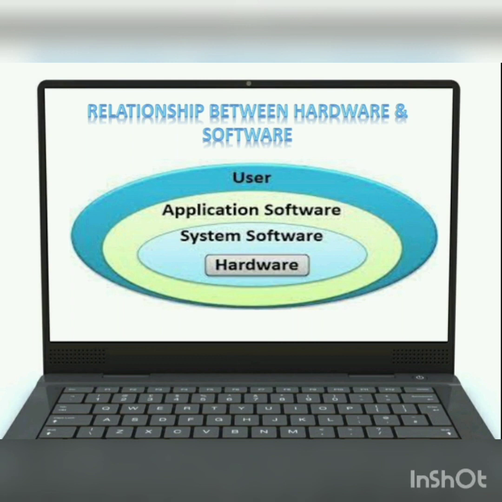Kids, hardware and software are mutually dependent on each other. Both of them must work together to make a computer produce a useful output. So hardware works only when there is a system software fed inside the computer, and application software works only when there is a system software present in the computer. Otherwise application software will not work. And user, that is the liveware, will only work when all of the three, that is application software, system software and hardware, are present in the computer system.